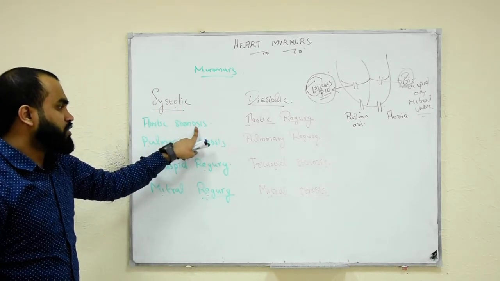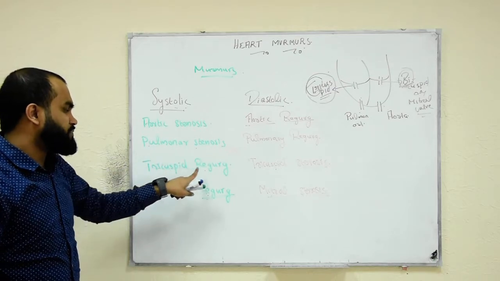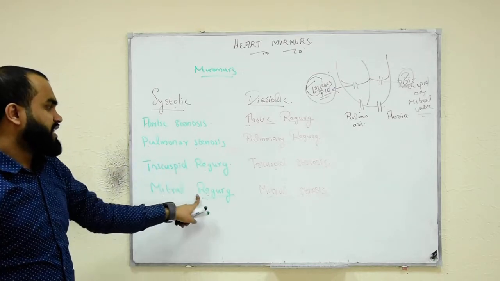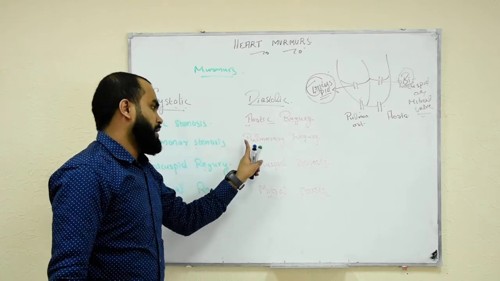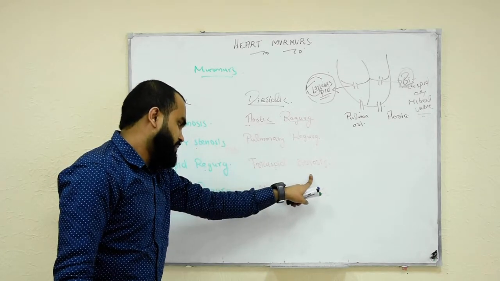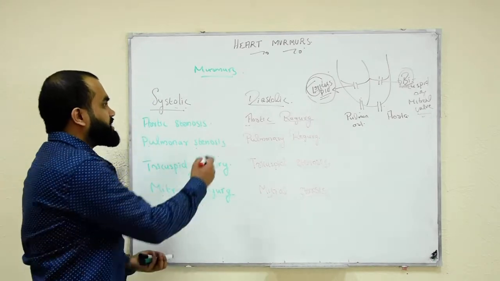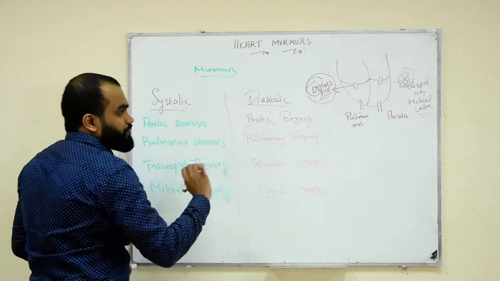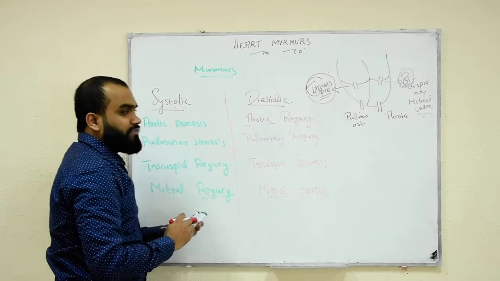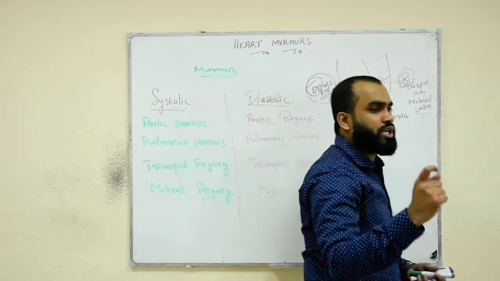Systolic: aortic stenosis, pulmonary stenosis, tricuspid regurgitation, MR, mitral regurgitation. Diastolic: AR, PR, tricuspid stenosis, and MS, mitral stenosis. This will produce diastolic. So we simply classified murmurs into two. So we are remembering.